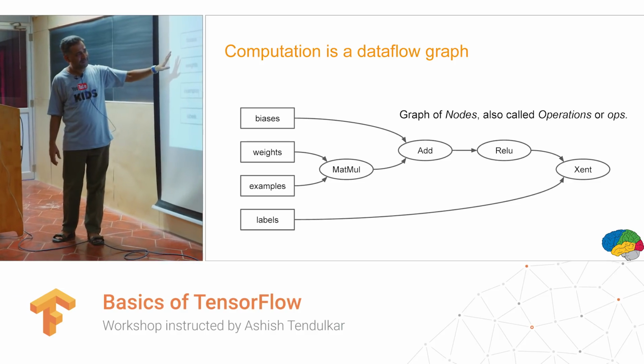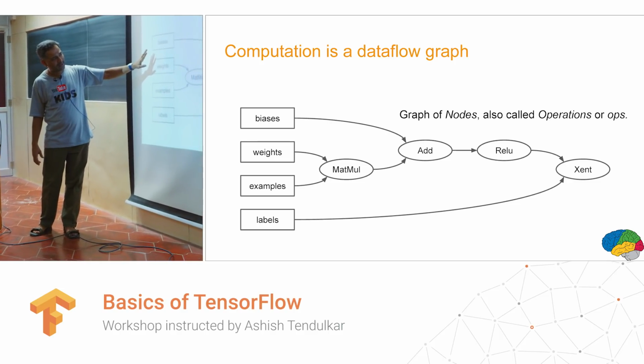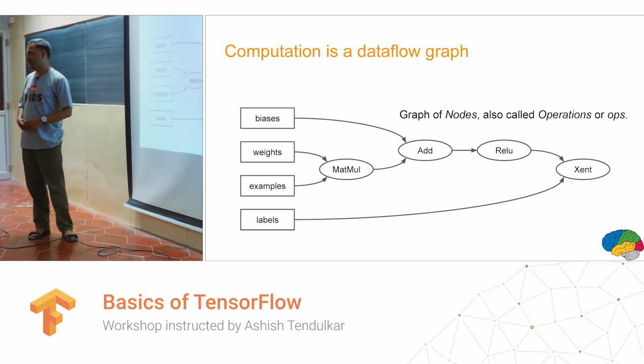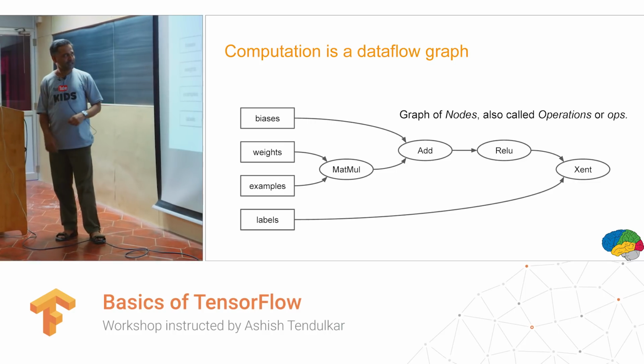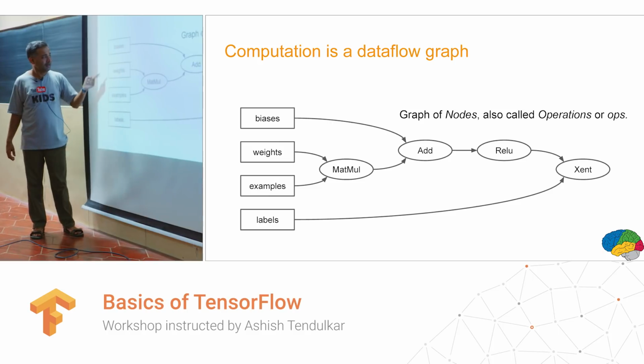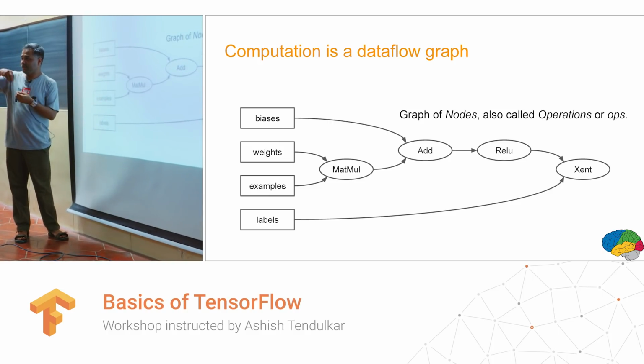This is a data flow graph for performing ReLU, a basic operation in neural network. What is a basic operation in neural network? We have examples here, and there are weights on each of the features, so we do theta transpose x.